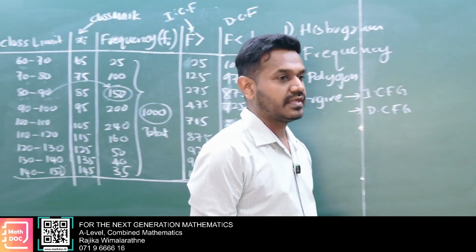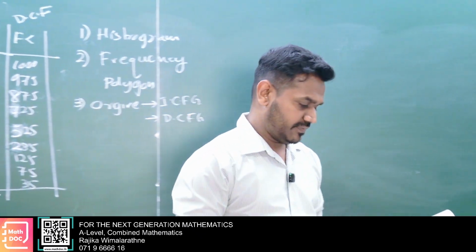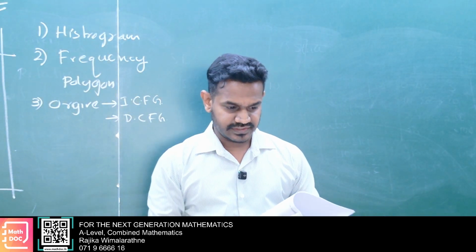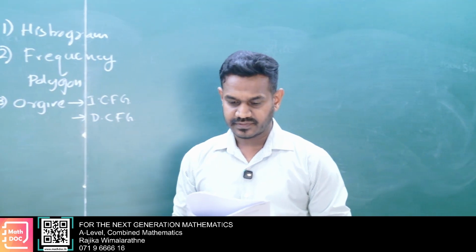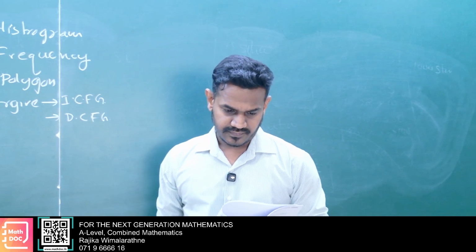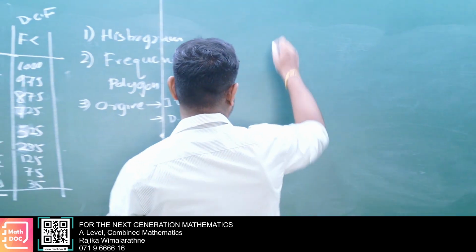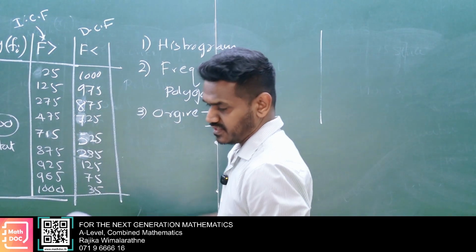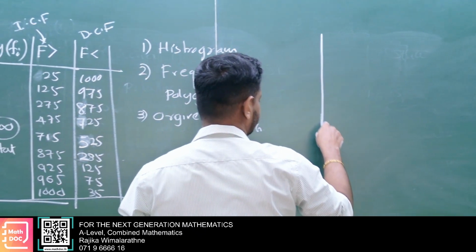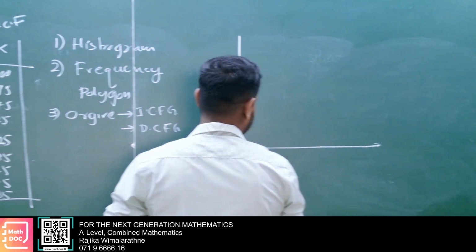Now you use the same table. Use the next page, you have space. Under histogram, here you mark class intervals.